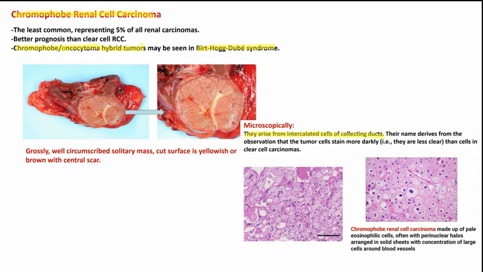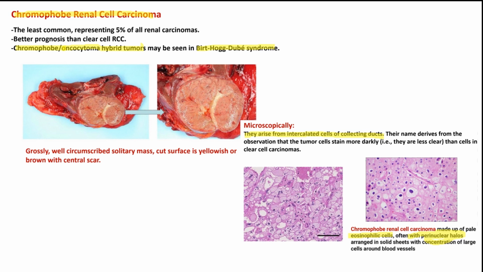And as we mentioned in oncocytoma, they are made up of eosinophilic cells. But one key feature that we mentioned earlier in oncocytoma is that they would have the perinuclear halo, the perinuclear region that we mentioned. So if there is a perinuclear halo, this would signal chromophobe renal cell carcinoma.